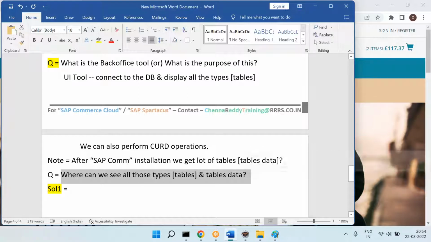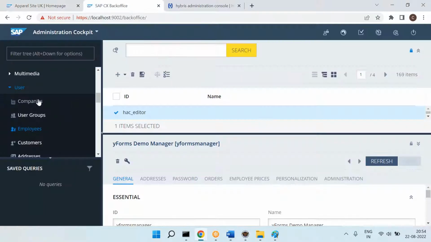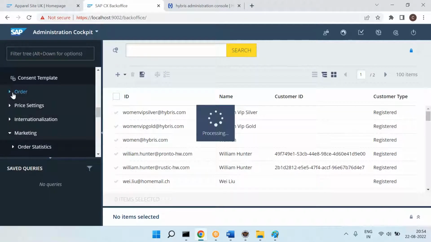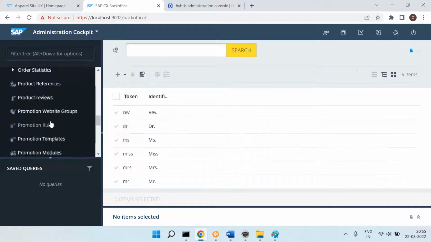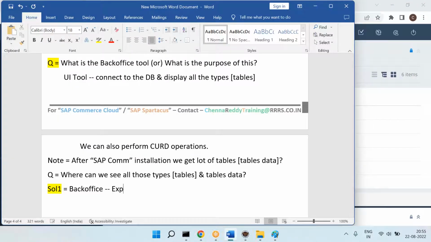In simple words, if you want to see the tables data, go to the back office and look in the explorer. You can see there is a customer, an address table, a title table, an order table, a cart table, a user table, a promotion table, a product table, a site table. Like that, we have so many things in the explorer. So go to the back office and you can see them in the explorer.